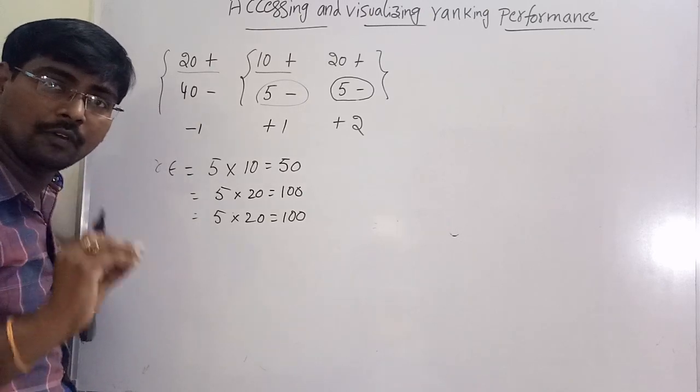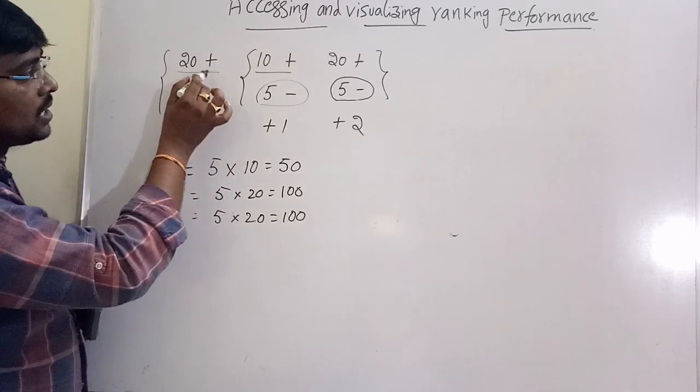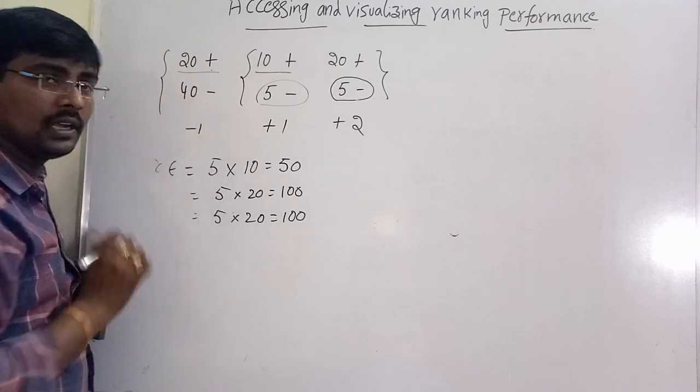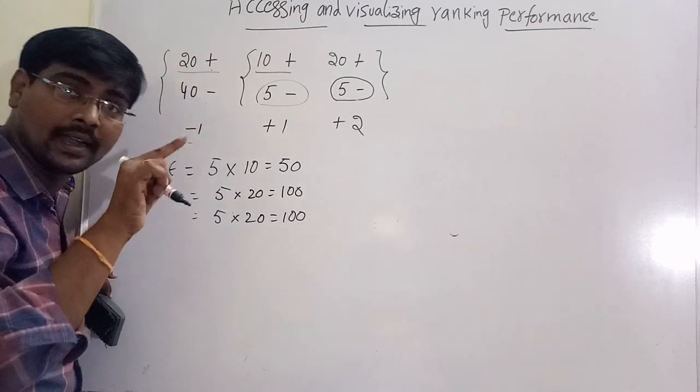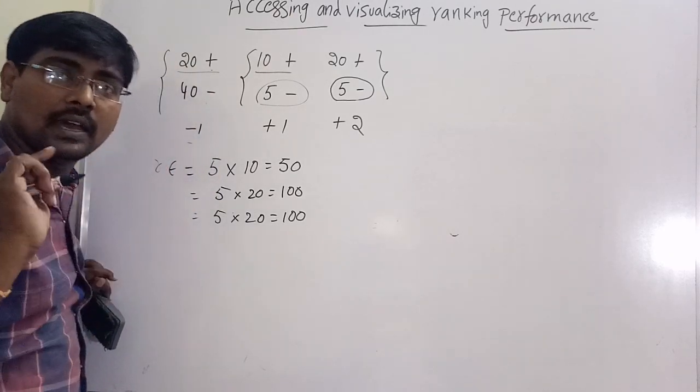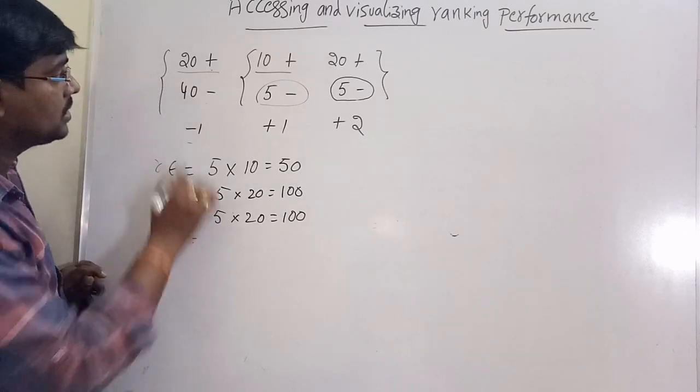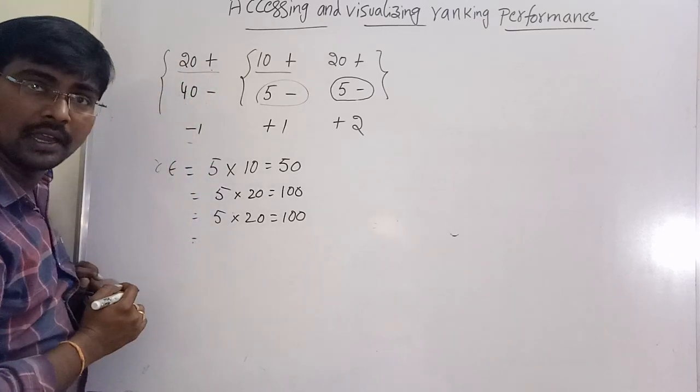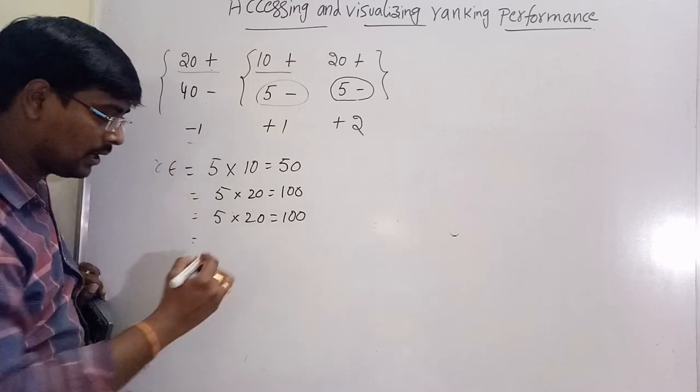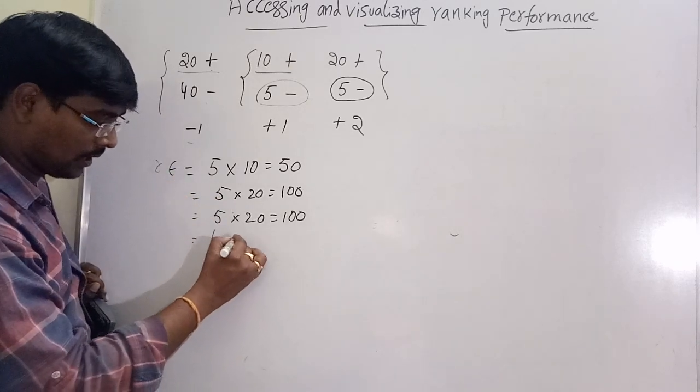Now calculate half ranking errors. Half ranking error means these 20 positives and 40 negatives have the same score. That is called a tie. In the case of a tie, we calculate half ranking error. That is 20 into 40, 800. Half means 800 by 2, 400.